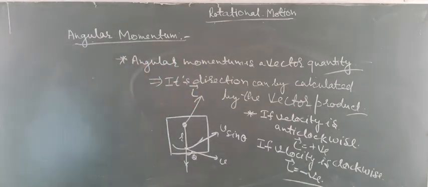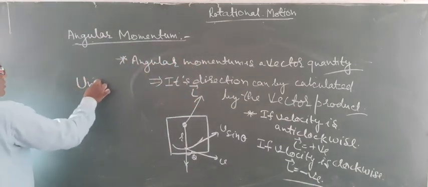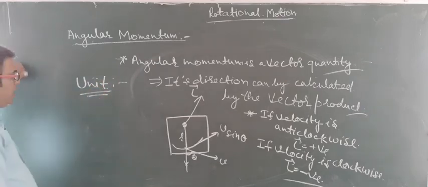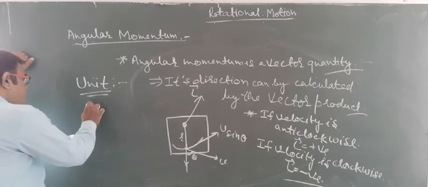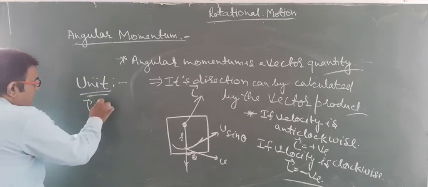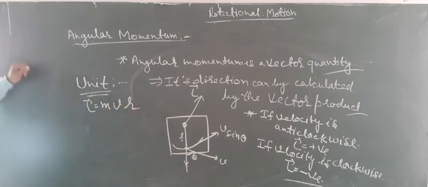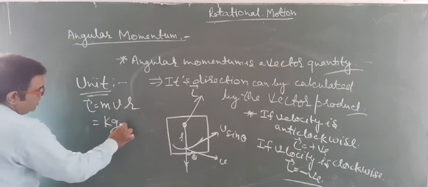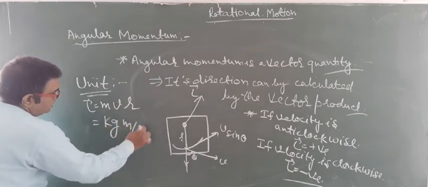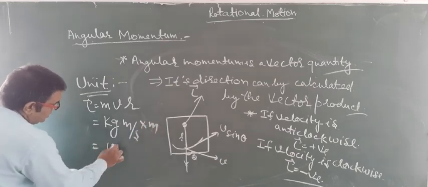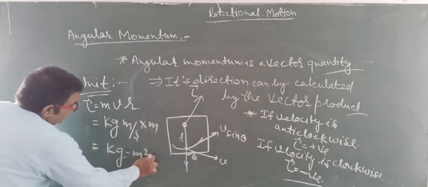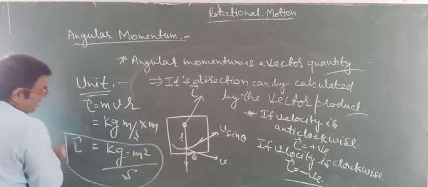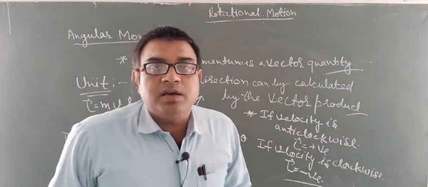Now what is the unit of angular momentum? As you know, angular momentum can be written as mvr, so its unit is kg meter per second into meter, and its SI unit is kg meter square per second. So the SI unit of angular momentum is kg meter square per second.